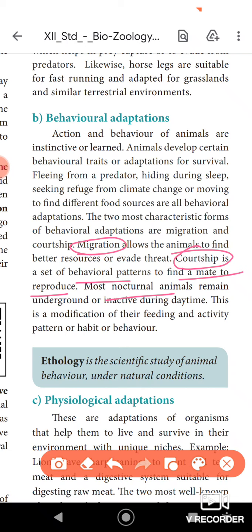Some of the nocturnal animals remain underground or inactive during the daytime. So these are also modifications, because their feeding pattern and other patterns change their behavior, isn't it? So these also come under behavioral adaptation.